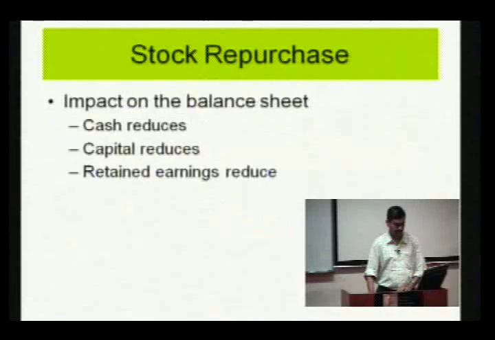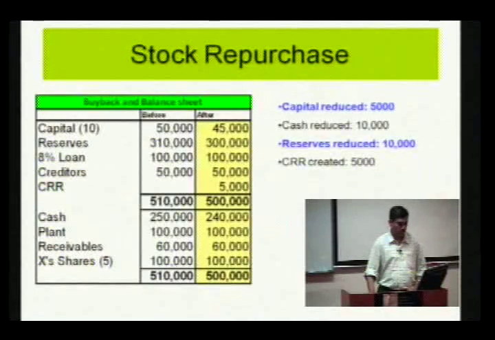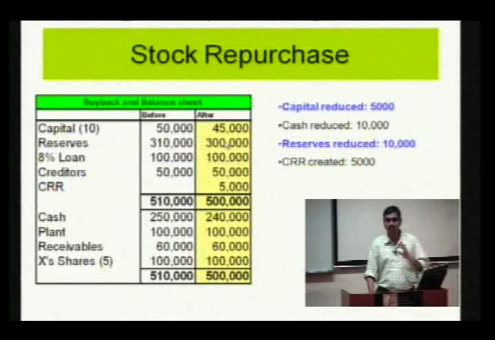Sorry for that. So the capital is reduced by 5,000, the cash is reduced by 10,000, the reserves come down to the extent of the premium that you paid, and because of the conditions attached, you create a special reserve called capital redemption reserve.